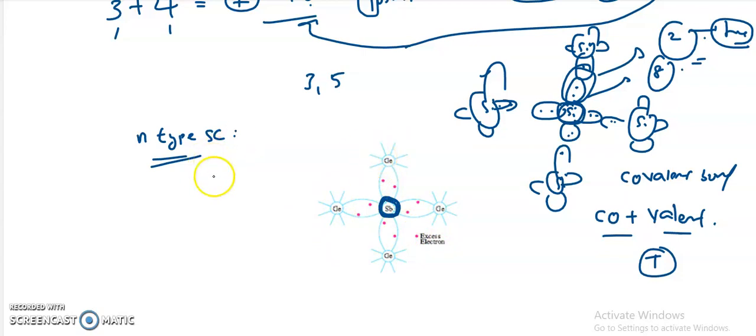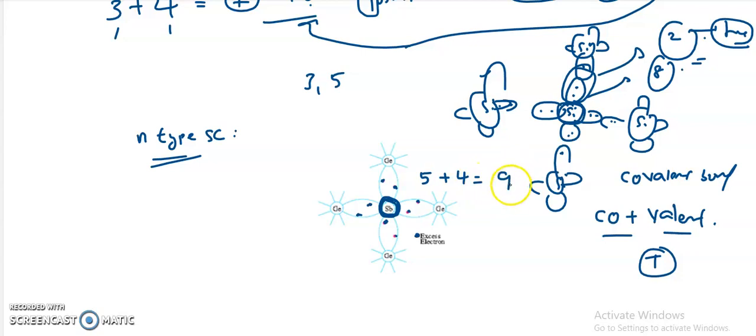Now, atomic structure wise, antimony is a pentavalent. That means it must have 5 valence electrons: 1, 2, 3, 4 and 5. This electron belongs to this germanium, this electron belongs to this germanium, this electron belongs to this germanium, and this electron belongs to this germanium. So the antimony has 5 valence electrons, and it is making covalent bonds with the neighboring 4 germanium atoms by sharing 4 valence electrons of its own.